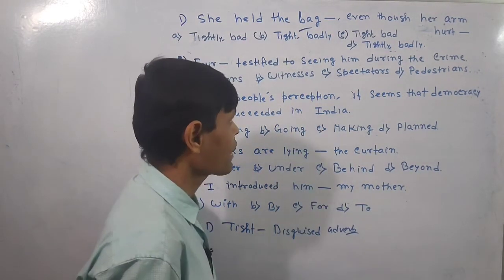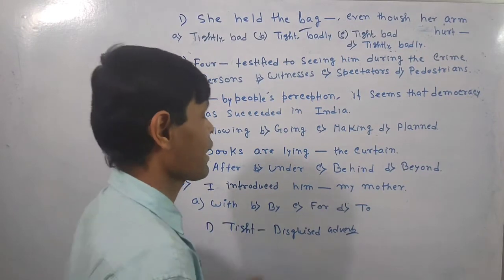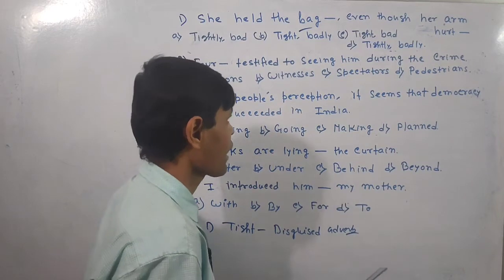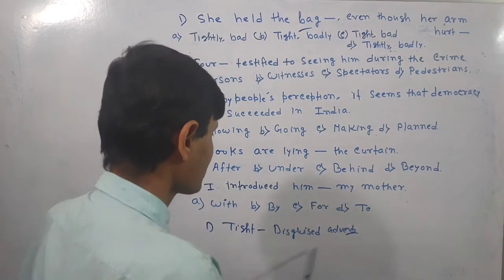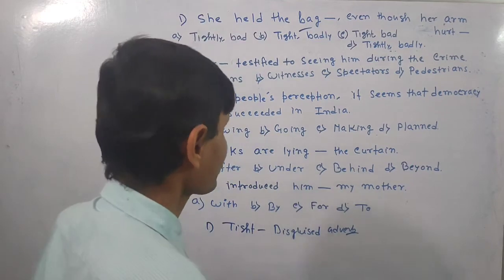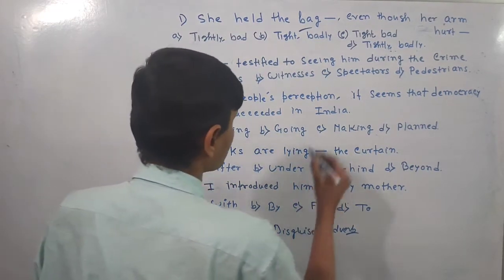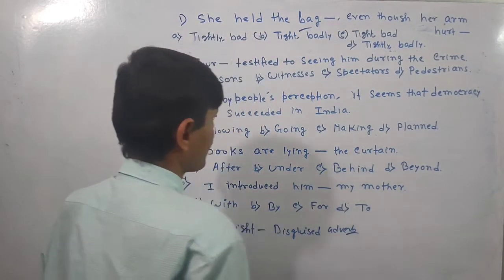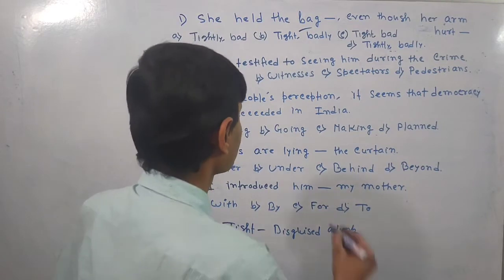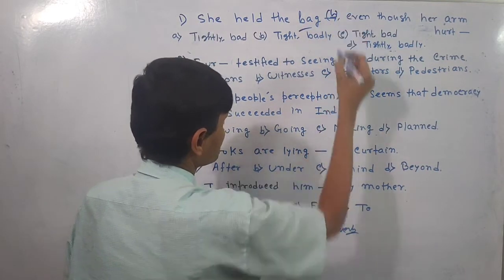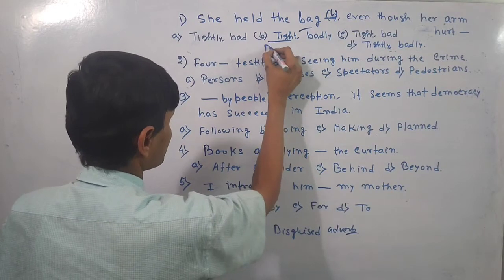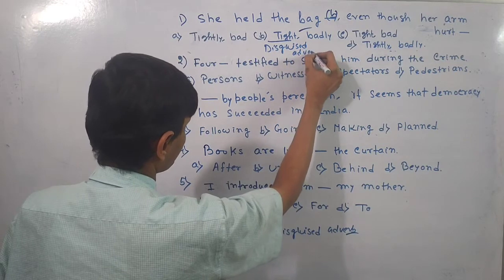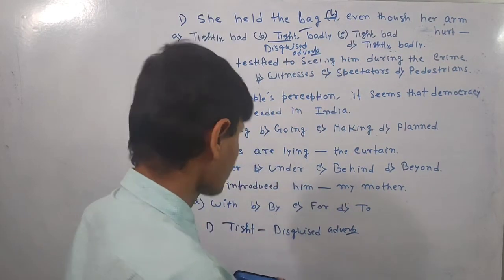Here the right answer is tight, not tightly. Tightly is hidden, not written. So the answer is tight and badly. It is called the disguised adverb in form. So the right answer is tight and badly, not tightly. So here the right answer is B. It is functioning here as a disguised adverb.